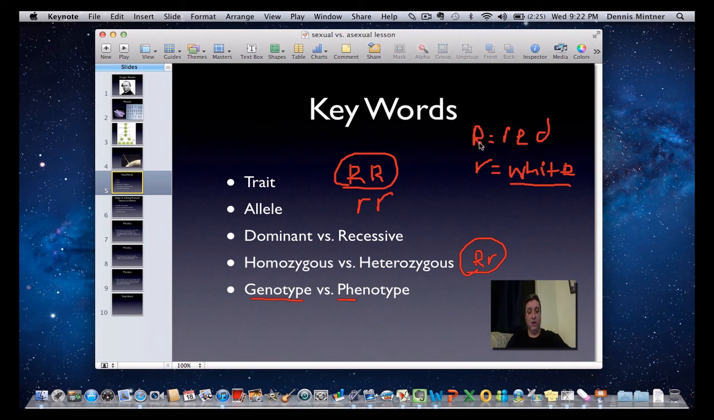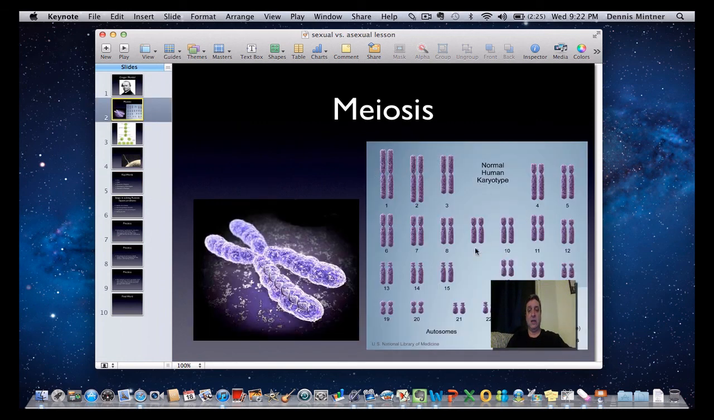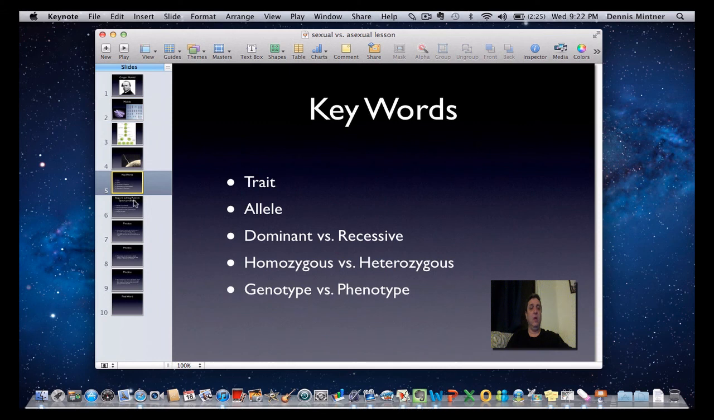Now, what we didn't know at the time, what he didn't know when he was coming up with all this, is that all of that is in here. Those genes are located on these chromosomes in the DNA. Okay, so those are the key words.